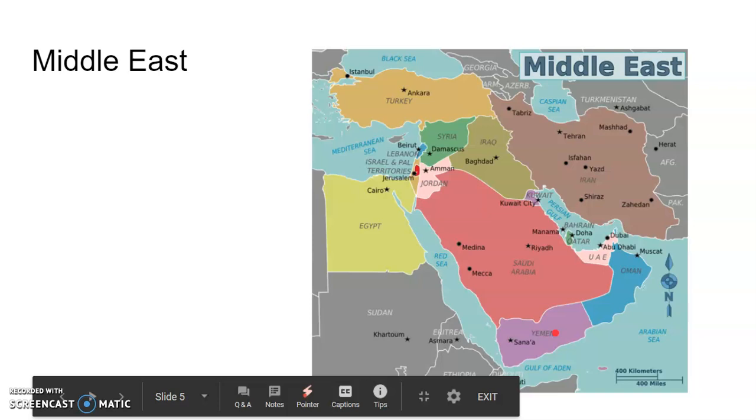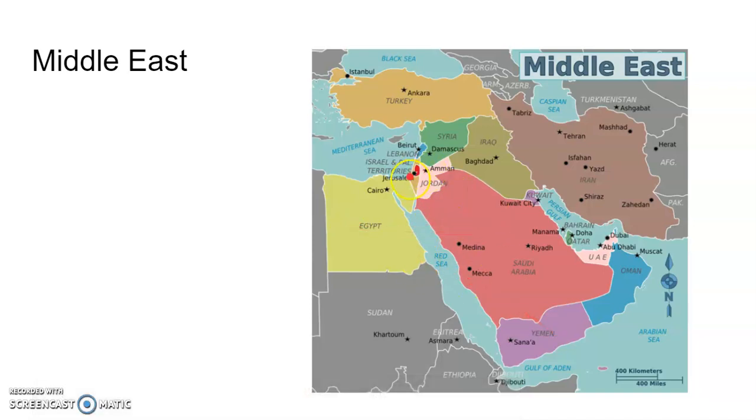Next we have, here's the Middle East, again, Southwest Asia, and I just want to zoom in here because this is Israel here on the northwest coast. Jerusalem, we know, is one of the most significant reasons why there's difficulty or conflict between Christianity, Islam, and the Jews, because sacred sites sit right on top of each other. So, for example, for the Jews, the Wailing Wall is a very sacred location for them. But right where the Wailing Wall is, is where the Dome of the Rock is, where the Muslims believe that Muhammad ascended to heaven.